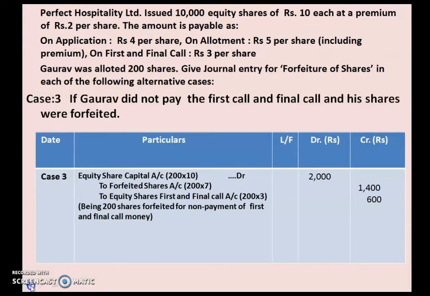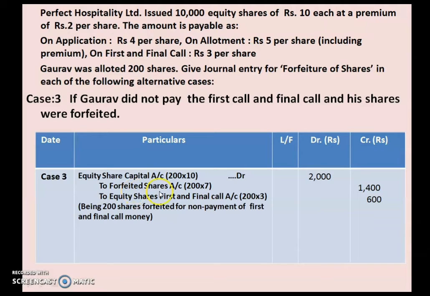Now let us move to the journal entry. Case 3. Equity share capital account debited 200 into 10. That is, called up money is 10 rupees. We have made all the calls related to this transaction, so all the 10 rupees we have recorded here. So 200 into 10 will give you 2000.